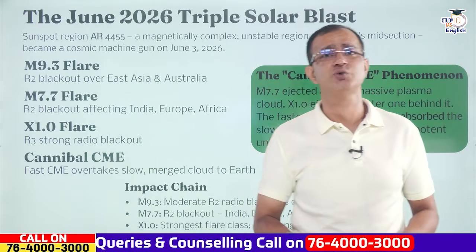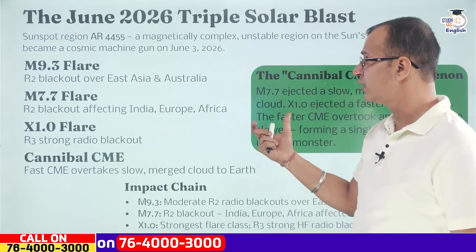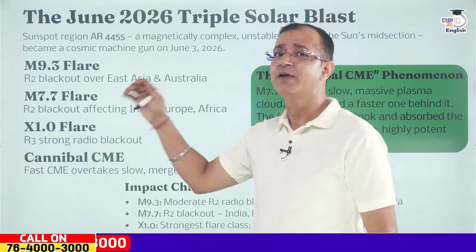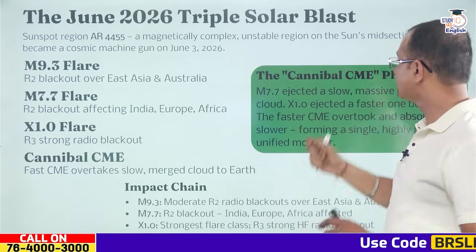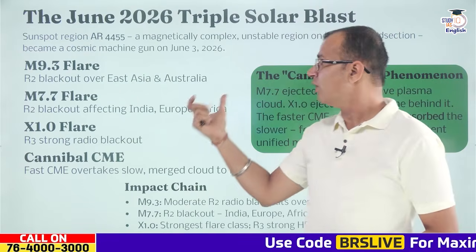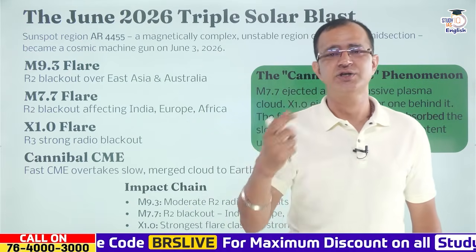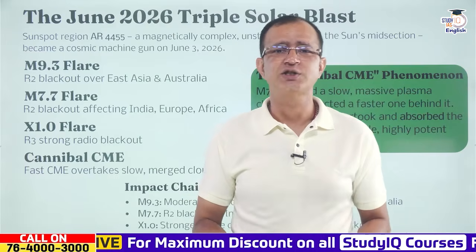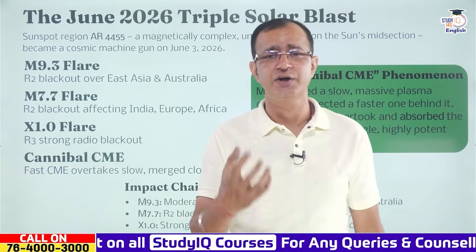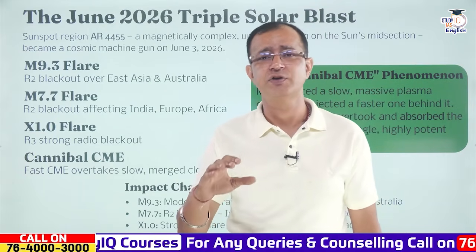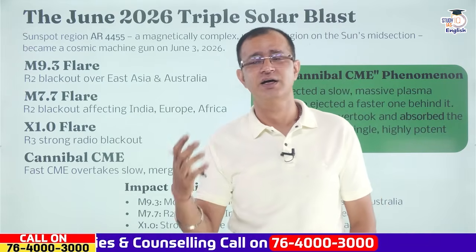Now when it comes to the triple solar blast, there were three blasts, or three events which were recorded. AR 4455 is actually a magnetic, complex and unstable region located on the sun's midsection. From here, three bouts of solar flare were ejected. Let me first tell you what sunspots are. Sunspots are regions where the temperature at the surface of the sun is lower, and that is why they look dark when you are seeing the surface of the sun.